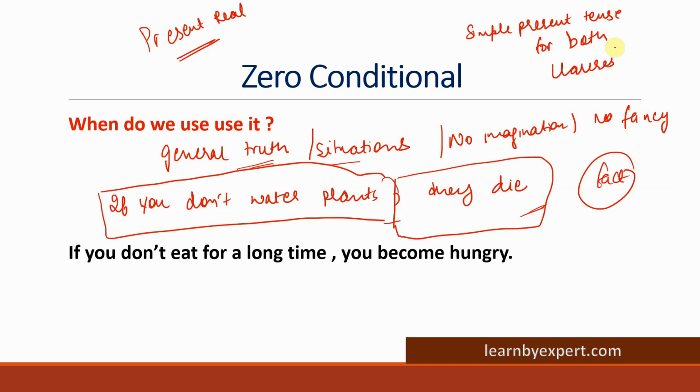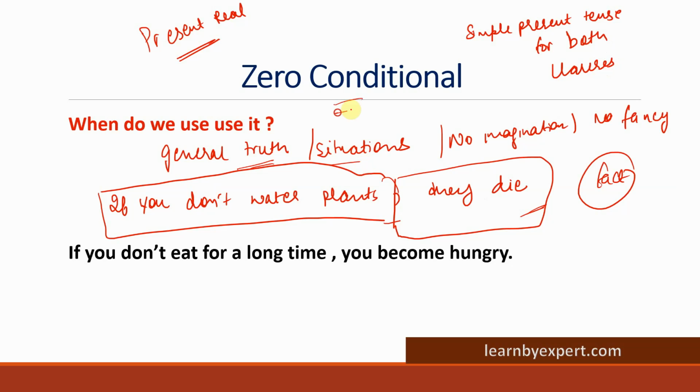If you really want to remember this, for zero conditional, we use simple present tense for both the clauses. You can relate it to the present tense. We did it two or three videos back, in the simple present tense: whenever we refer to a universal truth, we always use simple present tense. With that, you can keep this in mind.